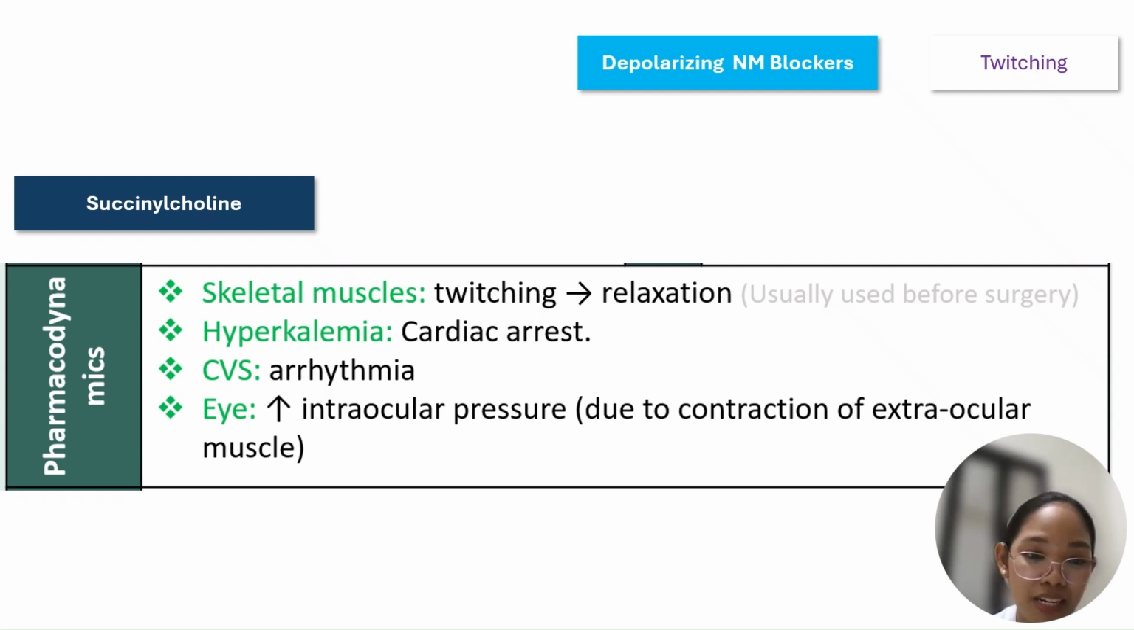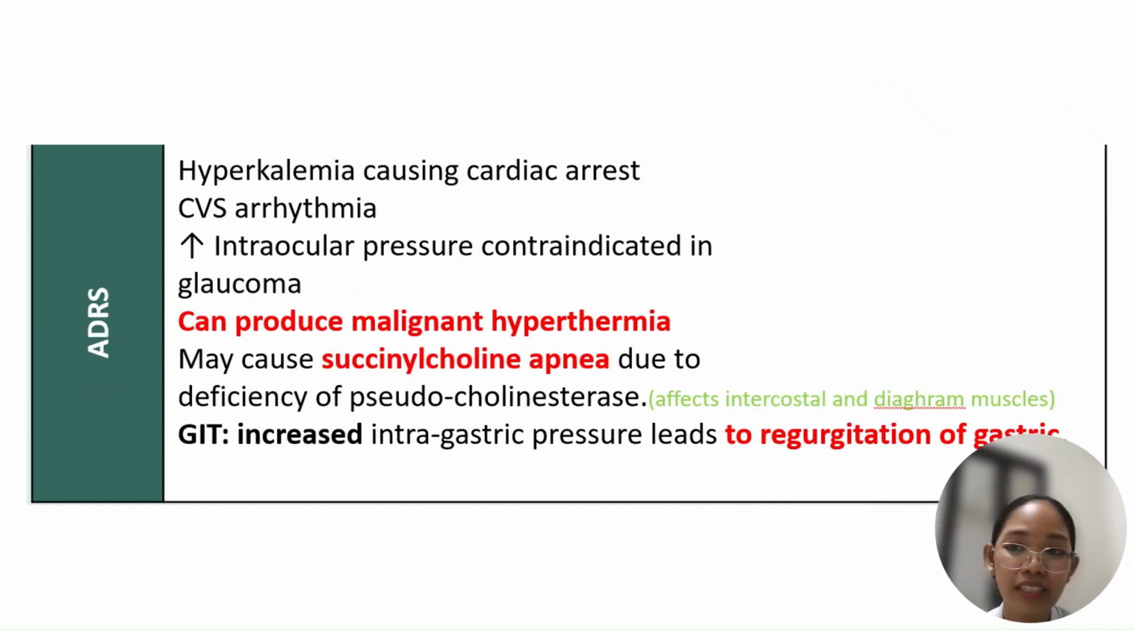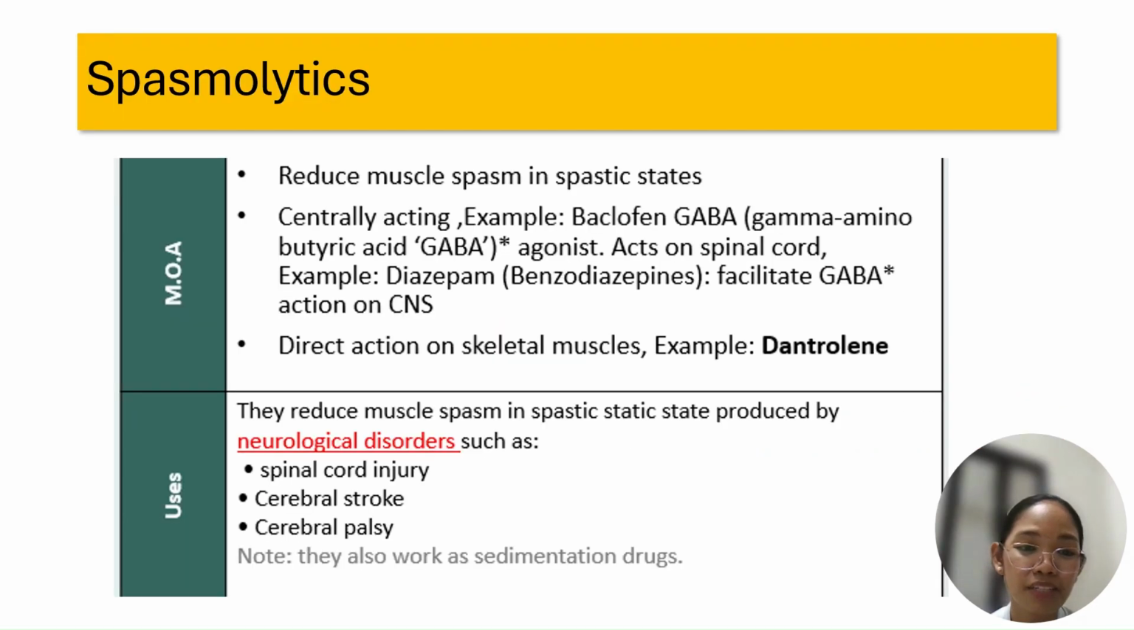And then, hyperkalemia may possibly happen. And cardiovascular system arrhythmia. It also increases intraocular pressure due to extraocular muscle contraction. So, yeah, there will be higher contraction, so therefore higher pressure. So, bawal siya for patients nga na glaucoma. And then, aside from that, we have also to take note, malignant hyperthermia, and then regurgitation of your gastric, and succinyl apnea. So those for your succinylcholine.